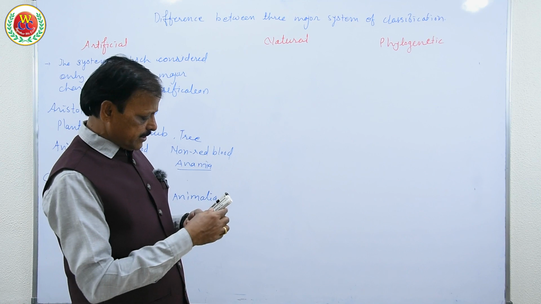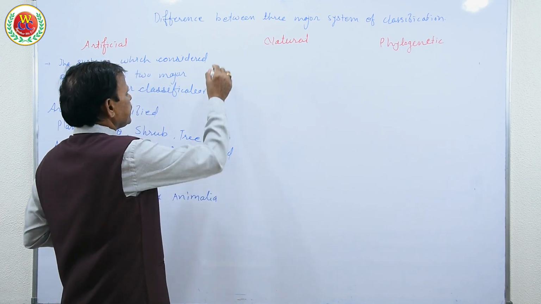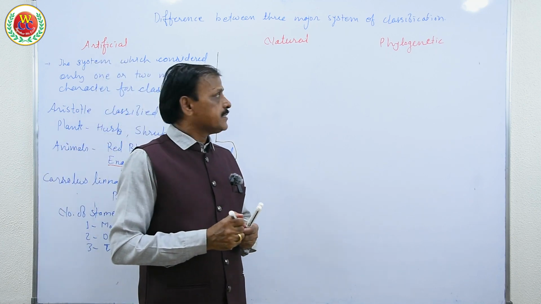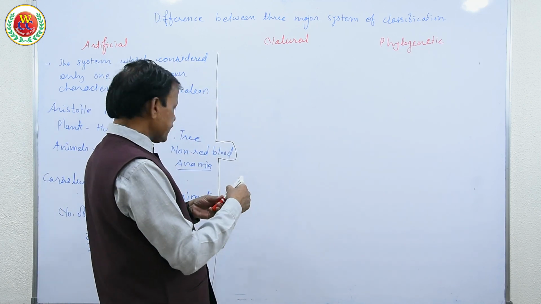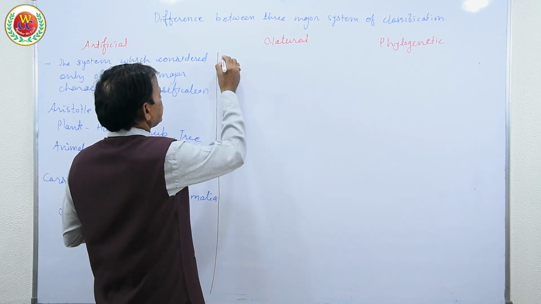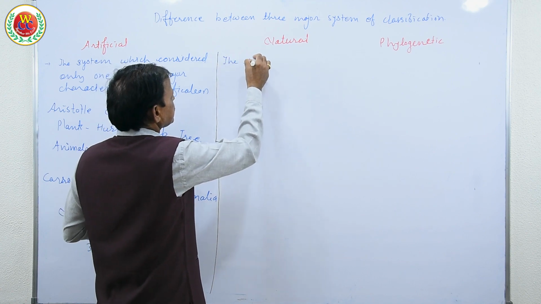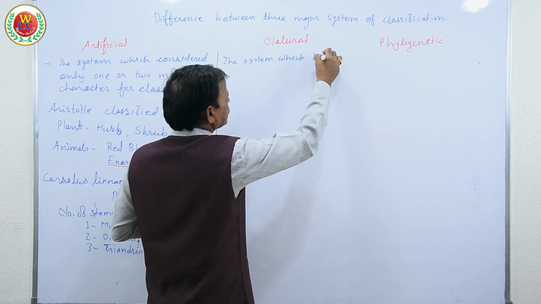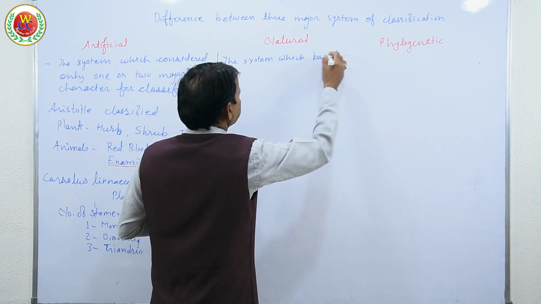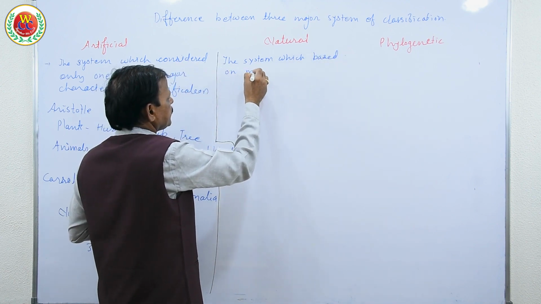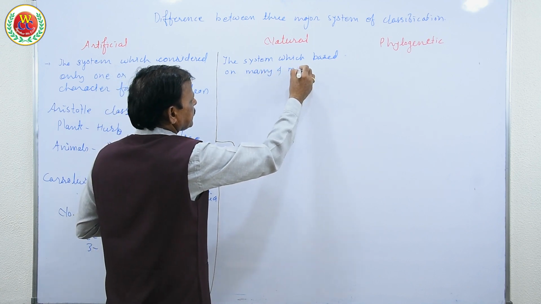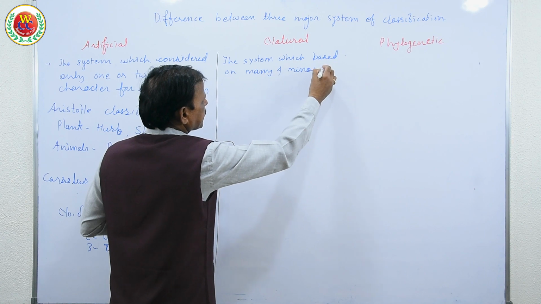So it was discarded and not used for classification. But the natural system of classification is based on many and minor characters.